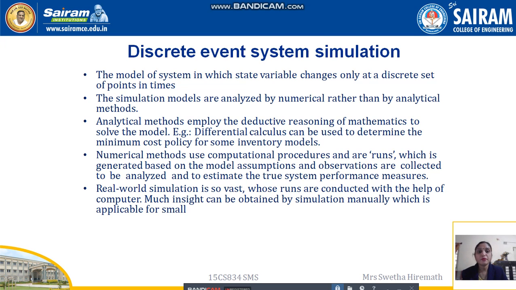Numerical methods use computational procedures, and runs are generated based on the model assumptions, and observations are collected to be analyzed and to estimate the true system performance measures. So here in the numerical methods we are going to compute the procedures. Computational procedures will be carried out in order to check the performance of the system, and also to estimate the true system performance measures.